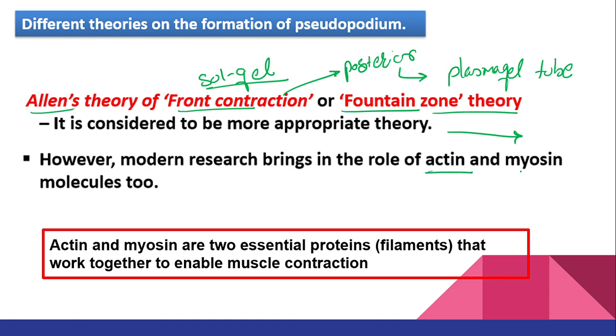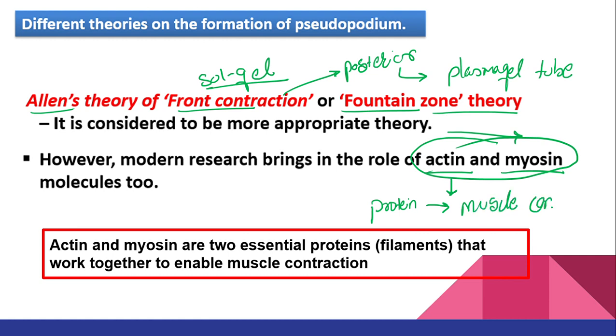Now, however, modern research brings in the role of actin and myosin. About actin and myosin we will be studying in an upcoming slide, but for the time being, understand both are proteins which help in muscle contraction.